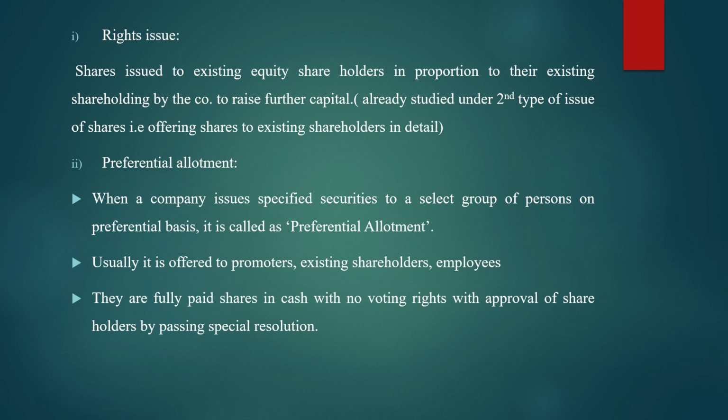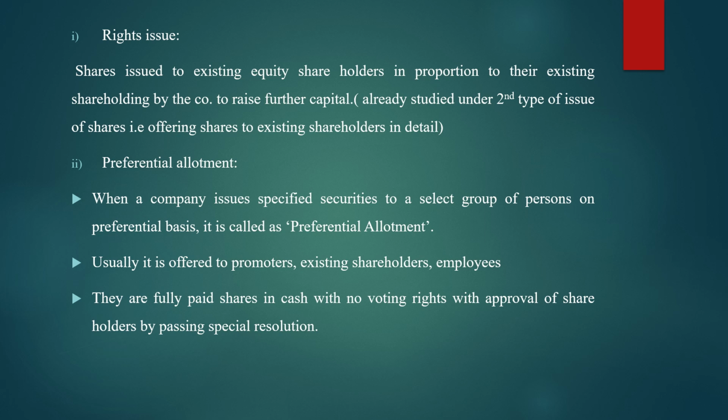Which are the 4 methods of issuing the shares? The first method is public offer. In public offer, two types we got, that is IPO, initial public offer, and FPO, that is further public offer. Coming to the second main method is offering shares to the existing equity shareholders. This included which two methods? Rights issue and bonus issue.